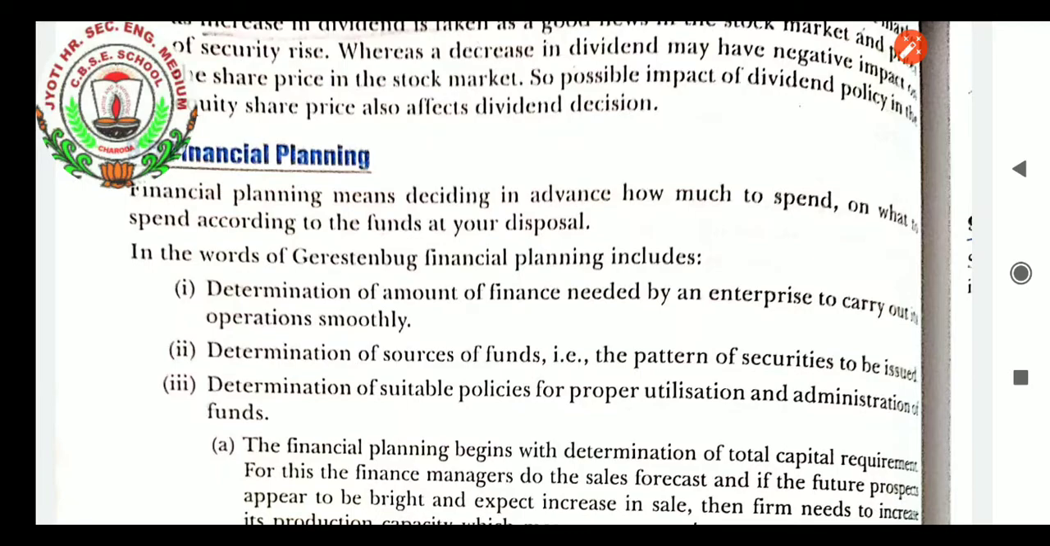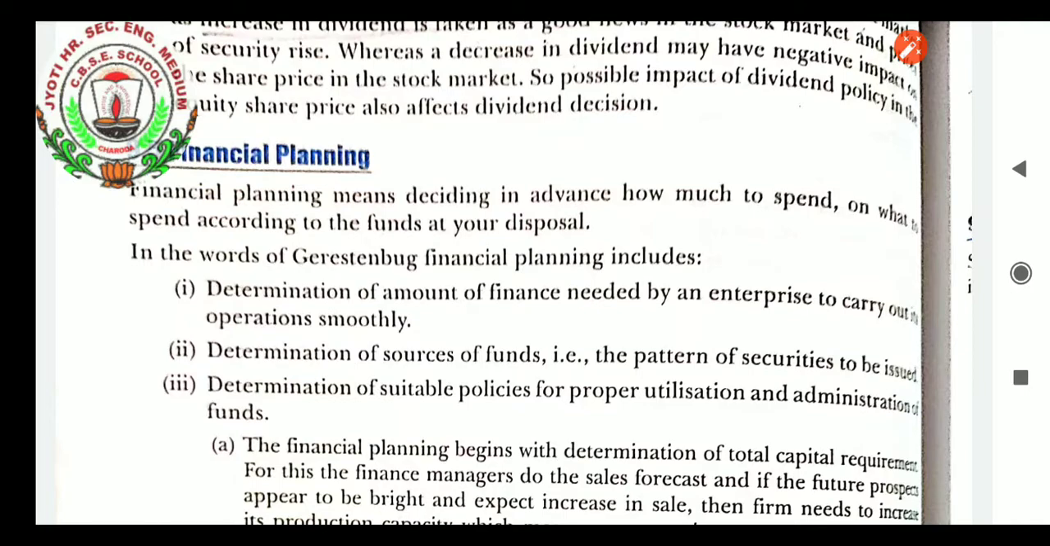In the words of Gerstenberg, financial planning includes determination of the amount of finance needed by an enterprise to carry out the operation smoothly, determination of sources of funds, that is the pattern of securities to be issued, and determination of suitable policies for proper utilization and administration of the funds.